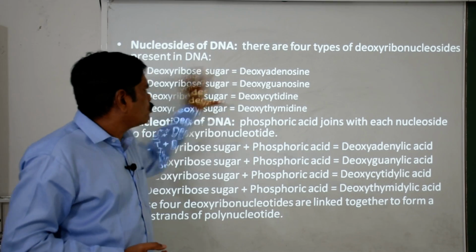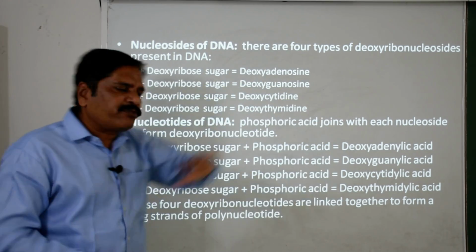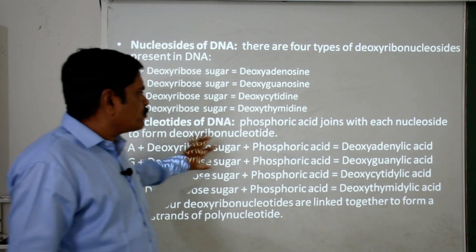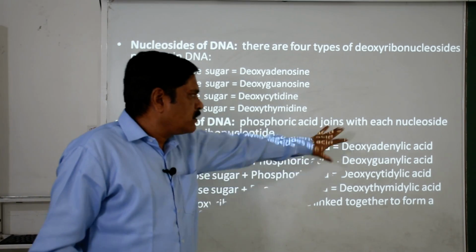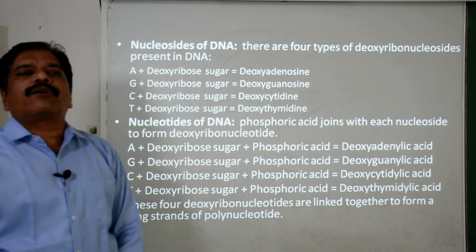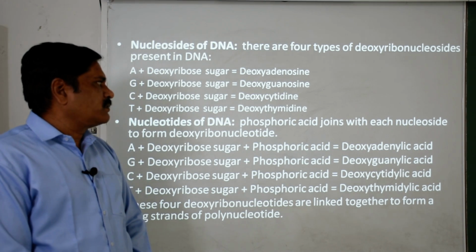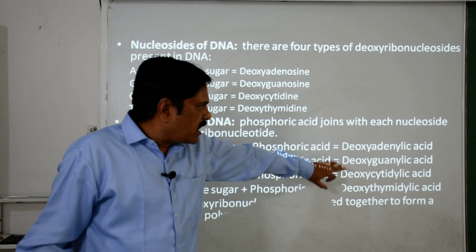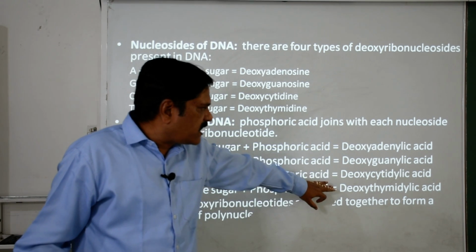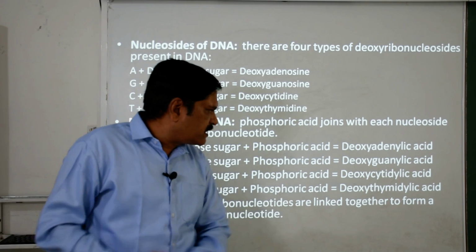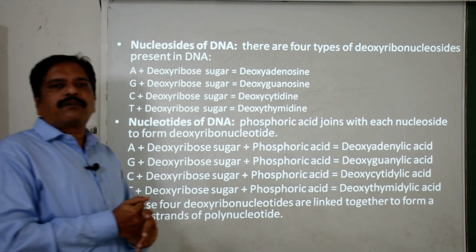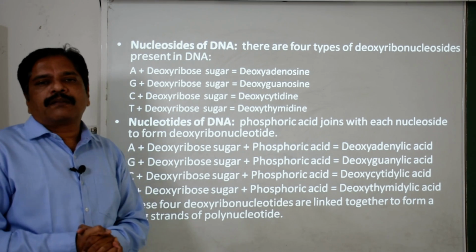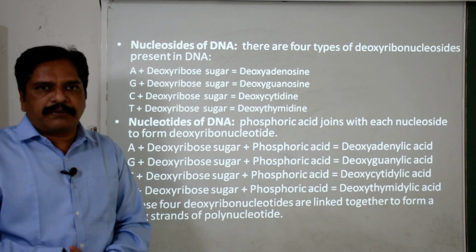When phosphoric acid is added to these two, that means nitrogenous base, deoxyribose sugar and phosphoric acid together form a deoxyribonucleotide. So these are deoxyadenylic acid, deoxyguanylic acid, deoxycytidylic acid and deoxythymidylic acid. These four nucleotides are formed by the four nitrogenous bases.